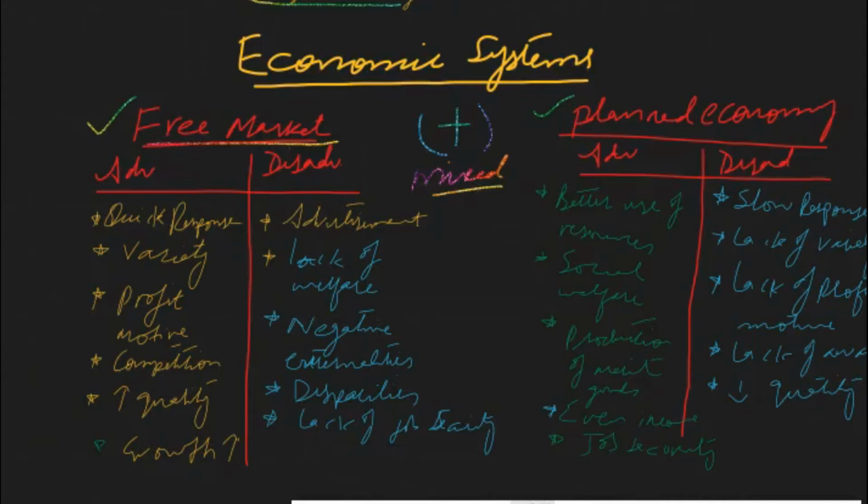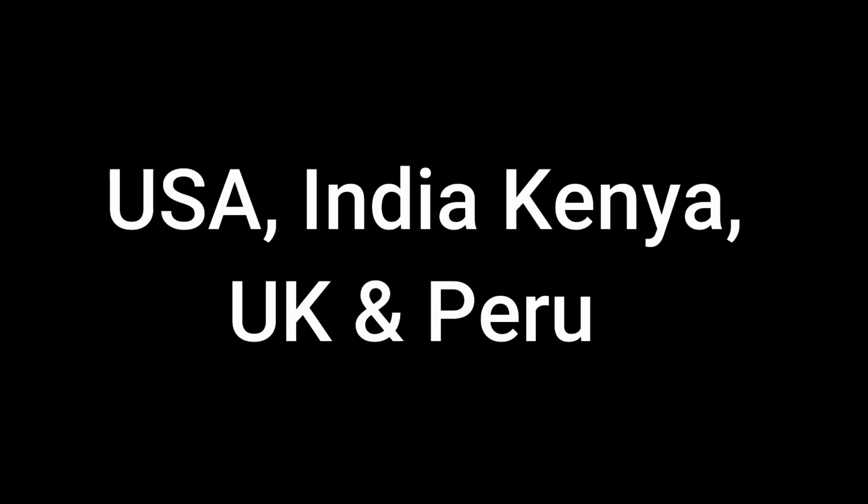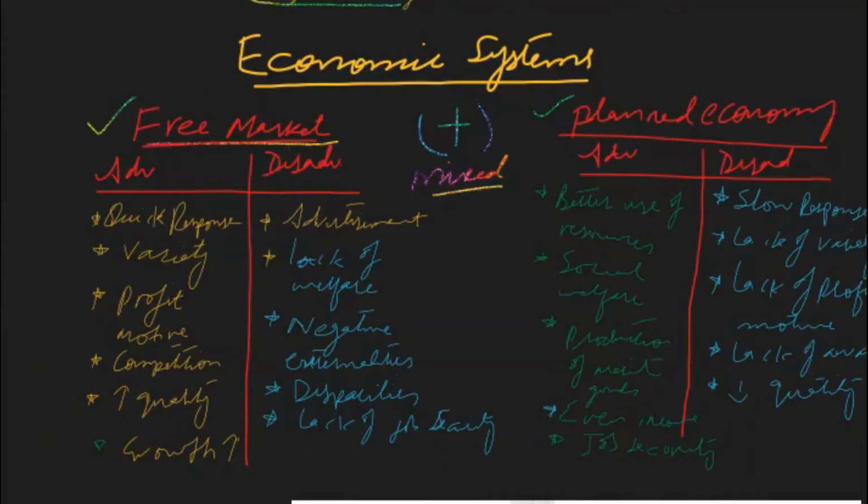If we try to find an example of free market economy in the world, it is really difficult to find a real example which is a pure free market economy. However, we can consider USA as the best example, and the other countries which are basically following the free market economic system are near to it. They include Kenya, India, United Kingdom, and Peru. These are basically the countries which are nearest to the free market economic system.